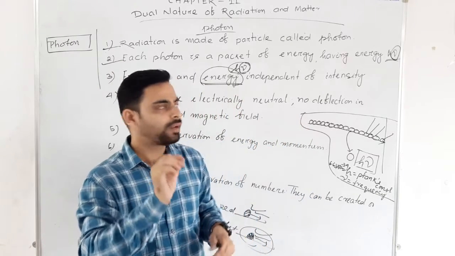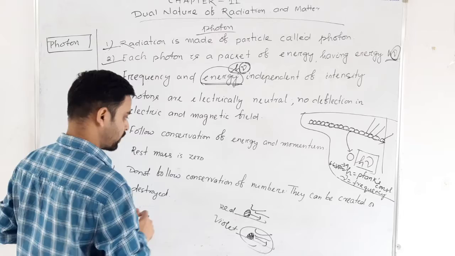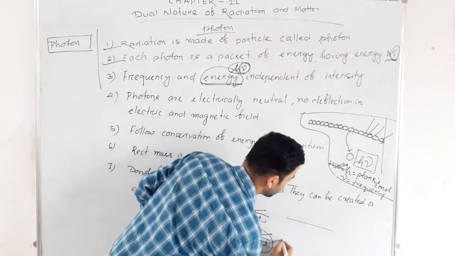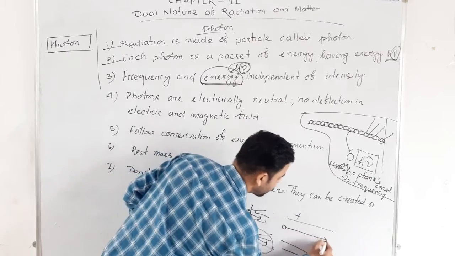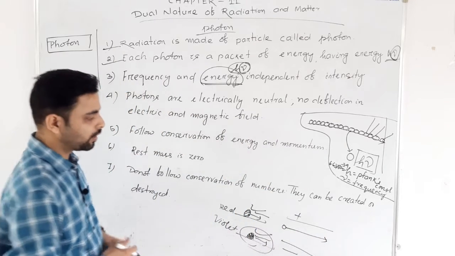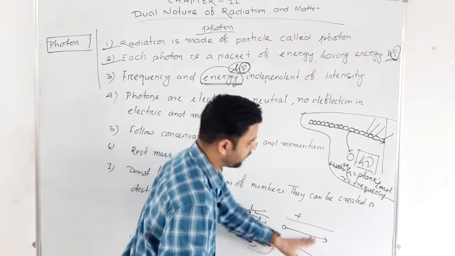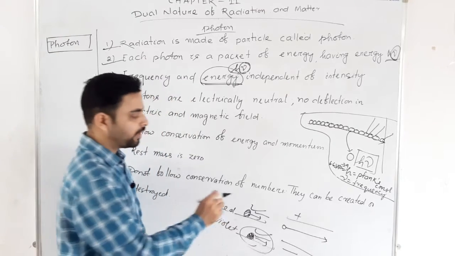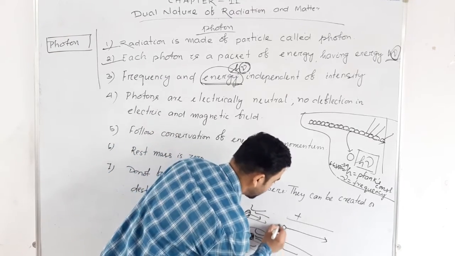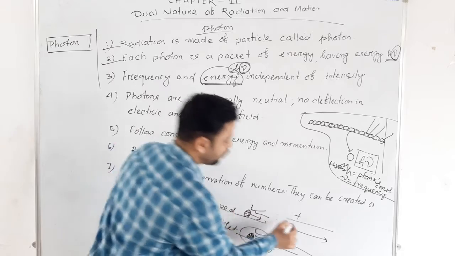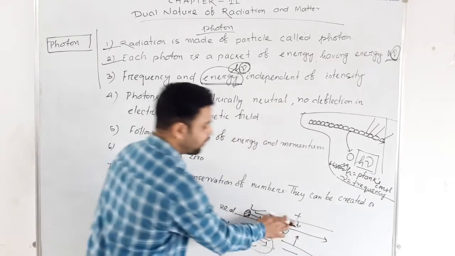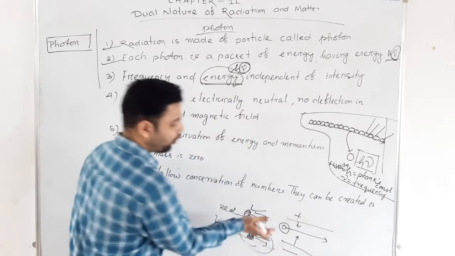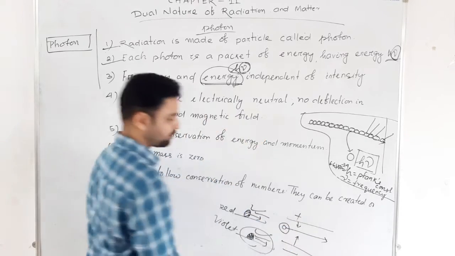So suppose I say it is an electric field, positive charge, negative charge. If I throw a photon here, it will move undeviated. Because as it is electrically neutral, the electric field cannot affect it. So it will move undeviated.